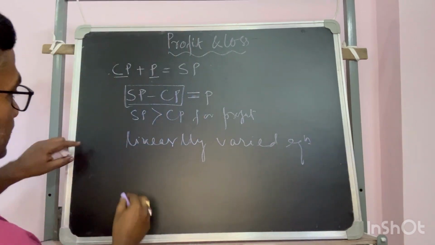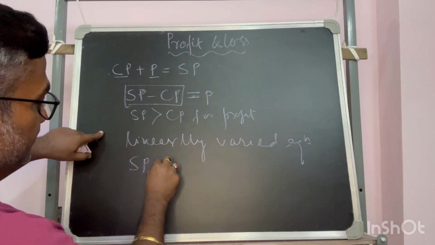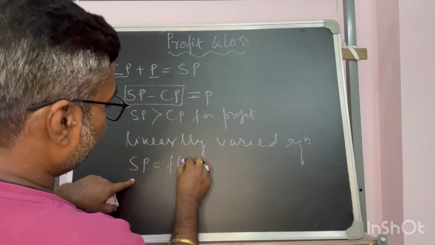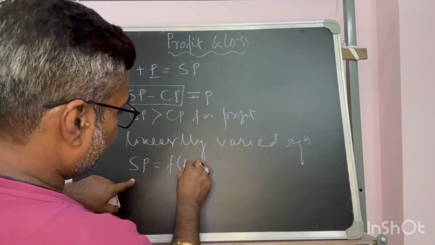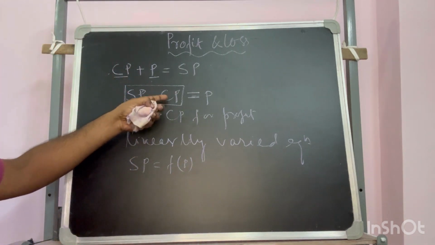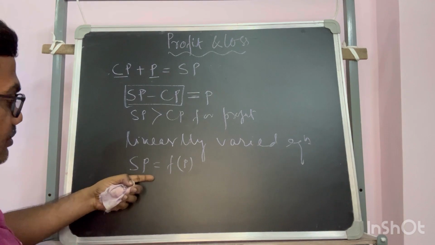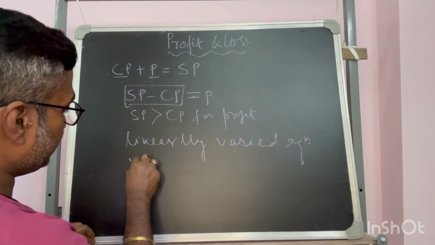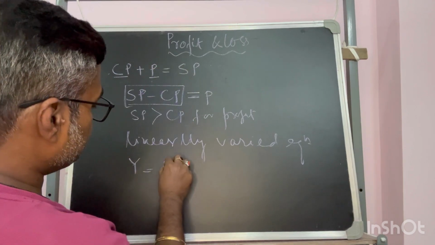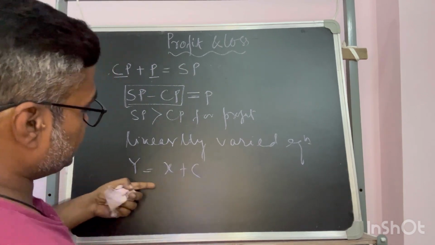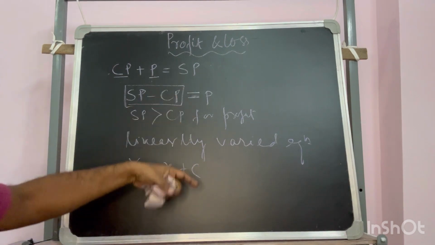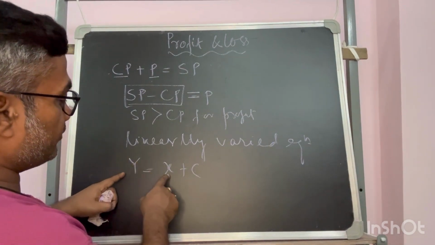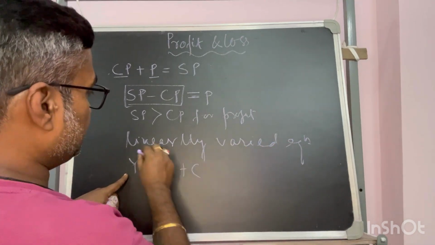That means sell price is a function of profit. If the sell price is y, then it is profit, x, plus a constant. This is a linear equation. If I correlate with the linear equation, both are of order 1, so that varies linearly.